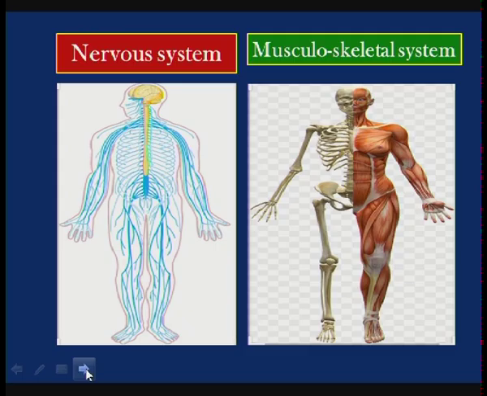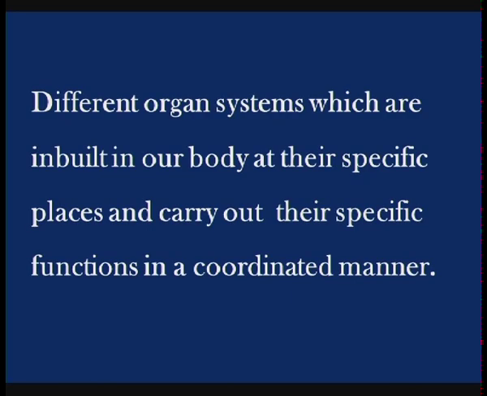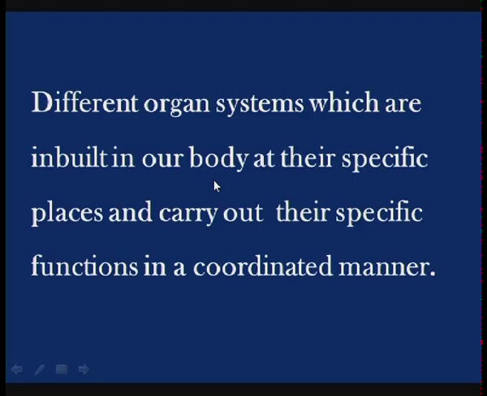By seeing all these pictures, you have studied the previous chapters in an isolated manner. But today, we will see how different organ systems, which are built into our body at their specific places and carry out their specific functions, work in a coordinated manner.